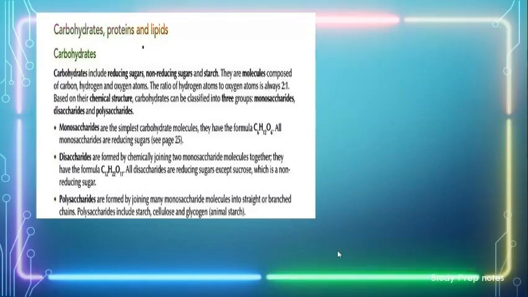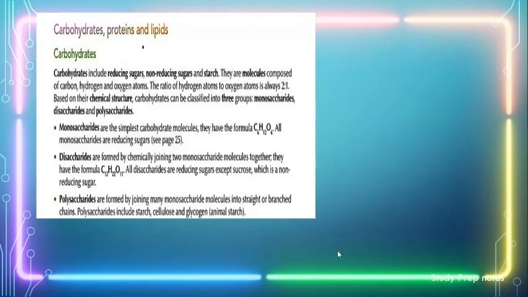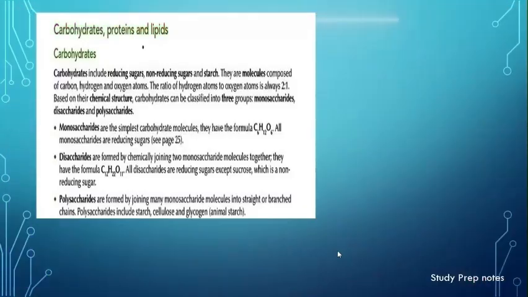Based on their chemical structure, carbohydrates can be classified into three main groups: monosaccharides, disaccharides, and polysaccharides. Monosaccharides are the simplest carbohydrate molecules, mono meaning one. They have the formula C6H12O6. All monosaccharides are reducing sugars.